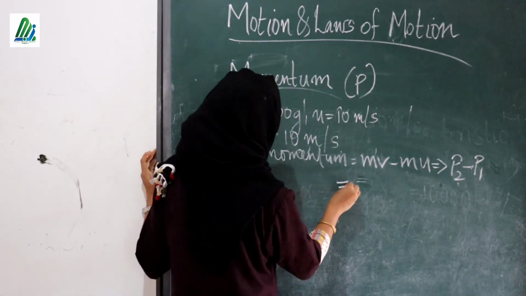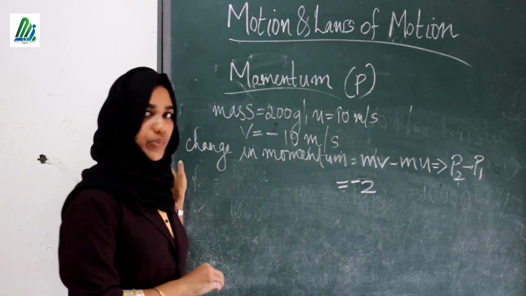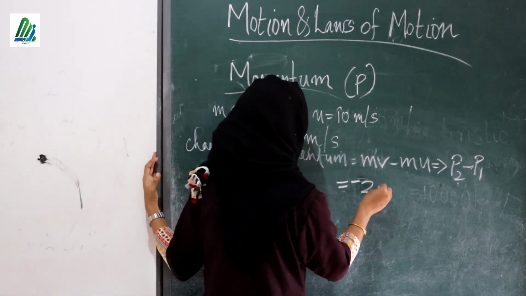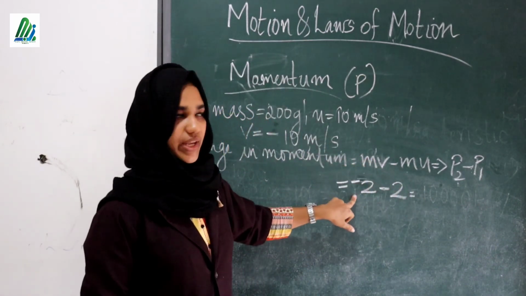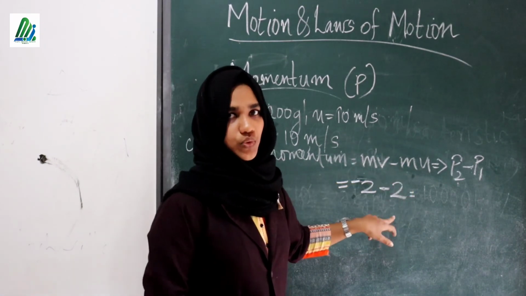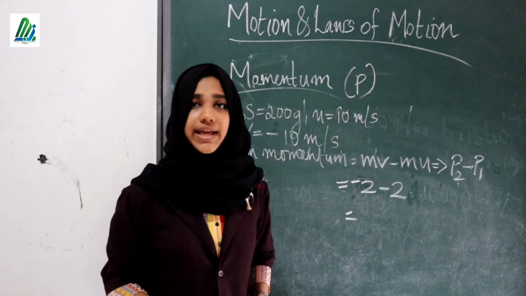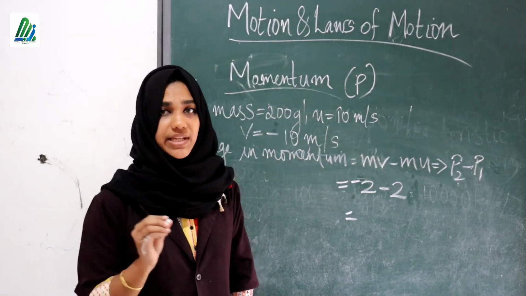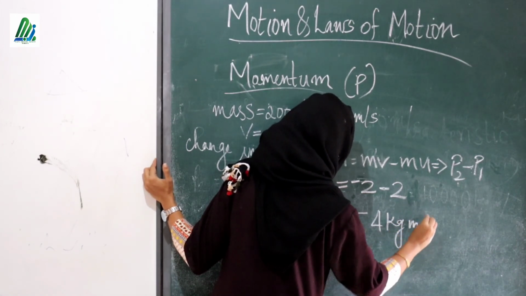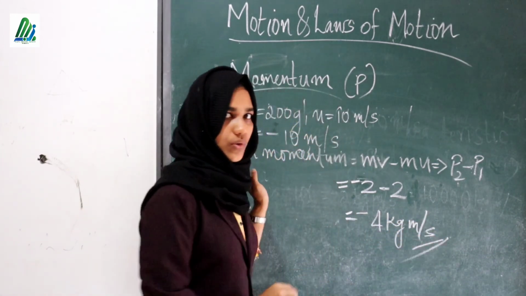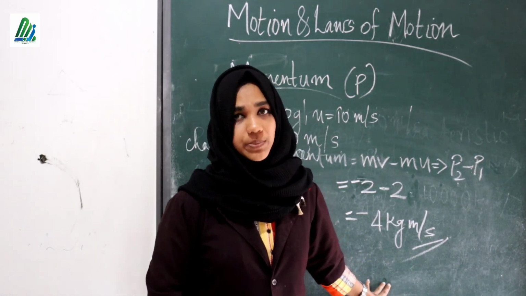So we can write mv, how much? Minus 2. And mu, how much? That is 2. Here mv or P2 is minus 2 and mu is 2. By subtracting this, we will get minus 4 kilogram meter per second as the answer. Here the change in momentum is minus 4 kilogram meter per second.